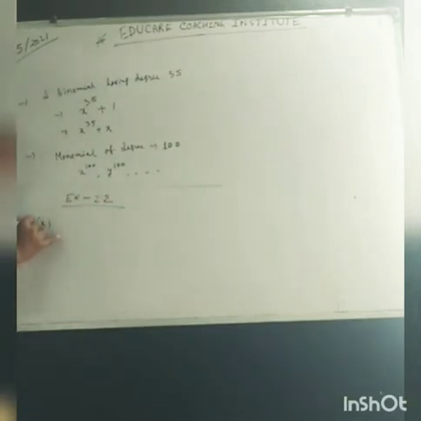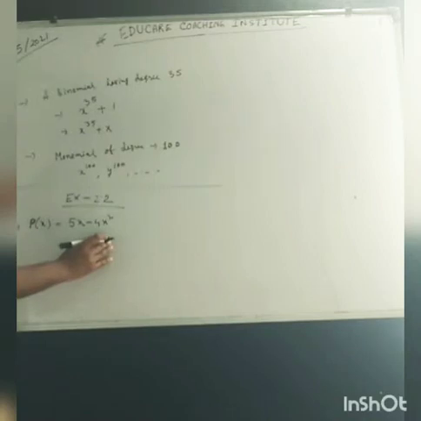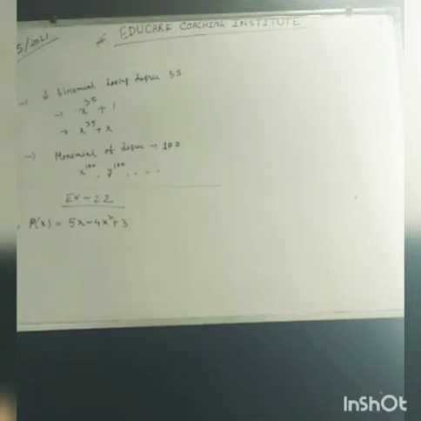What kind of questions are in exercise 2.2? Let us understand easily, simply. The first question: a polynomial is given here as 5x minus 4x square plus 3.